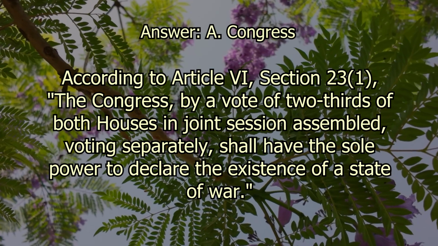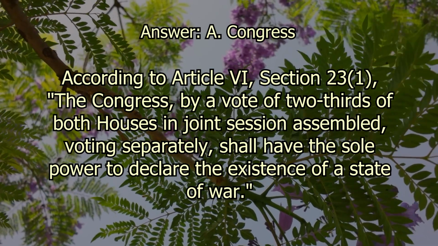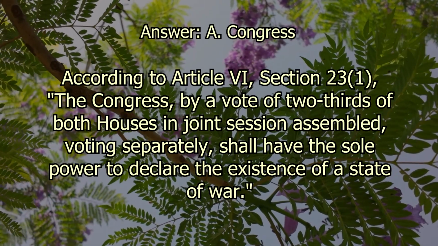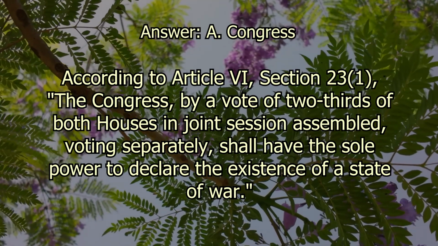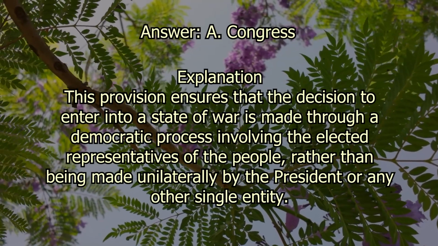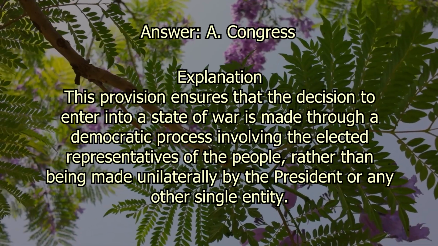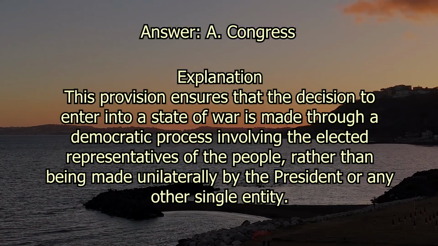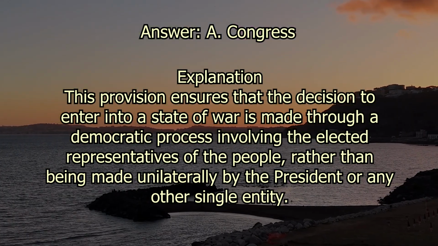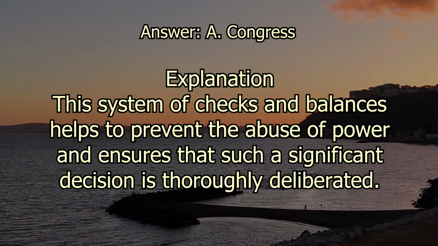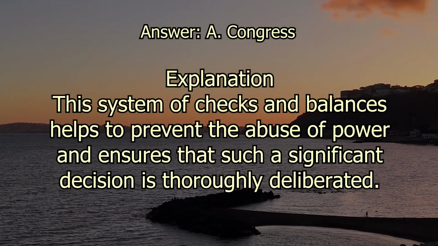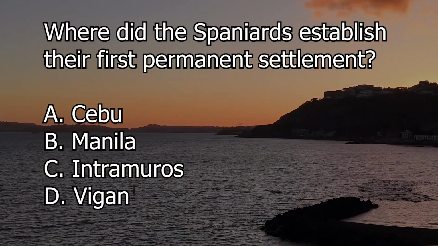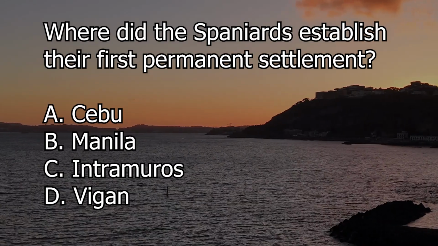According to Article 6, Section 23(1), the Congress, by a vote of 2/3 of both houses in joint session assembled, voting separately, shall have the sole power to declare the existence of a state of war. This provision ensures that the decision to enter into a state of war is made through a democratic process involving the elected representatives of the people, rather than being made unilaterally by the president or any other single entity. This system of checks and balances helps to prevent the abuse of power and ensures that such a significant decision is thoroughly deliberated.